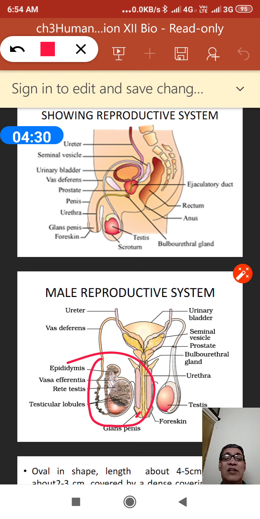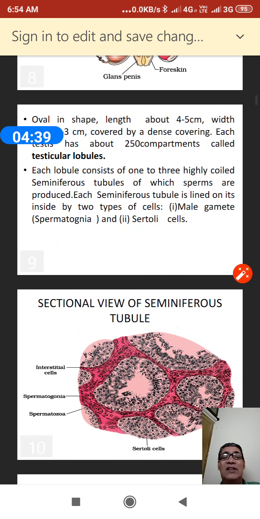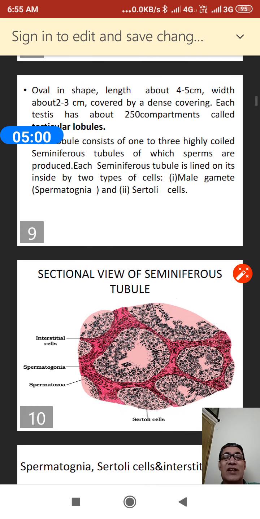You see the picture of the testicular lobule, and if you look at the sectional view, you will see two to three seminiferous tubules within each testicular lobule. So this is seminiferous tubule 1, this is 2, this is 3. In this way these are arranged. So when we talk about a seminiferous tubule,